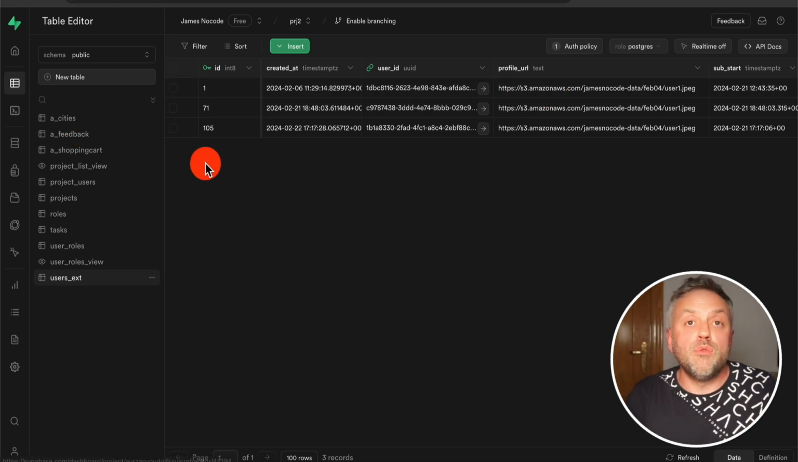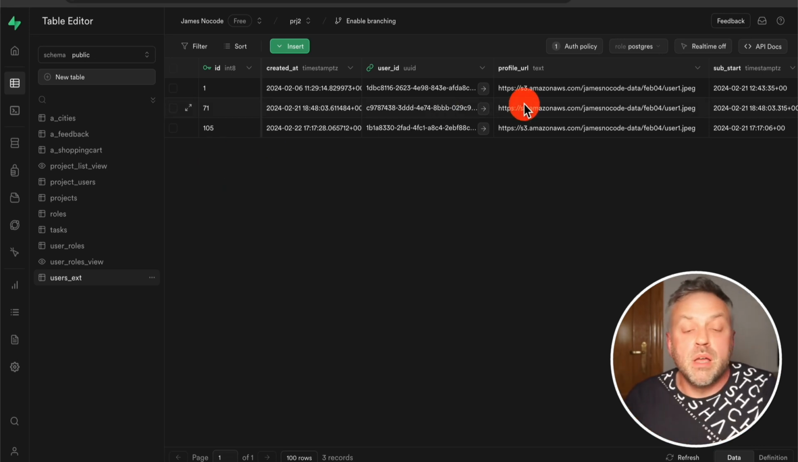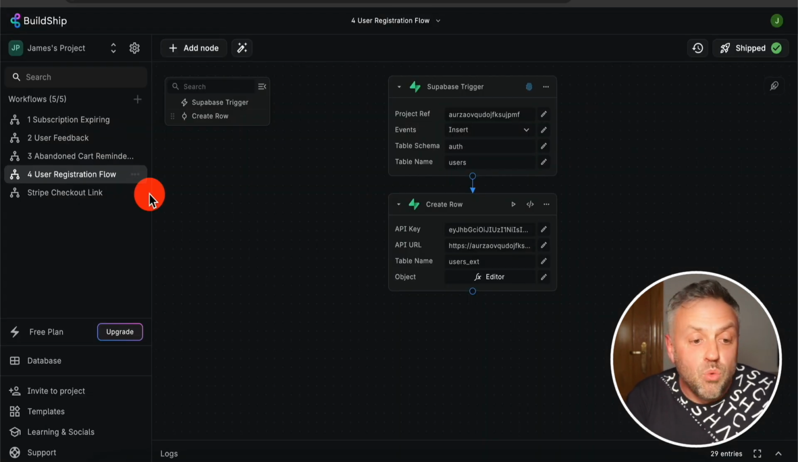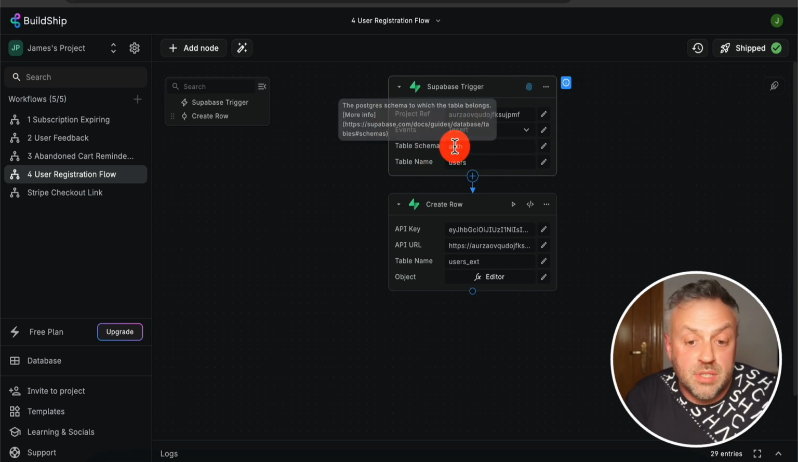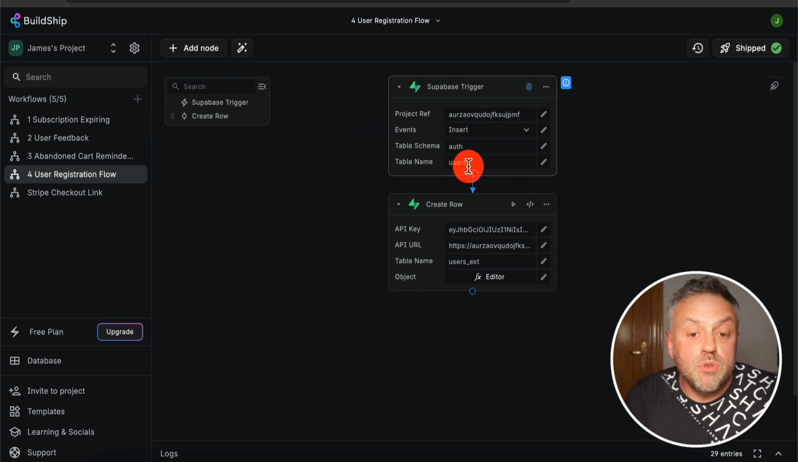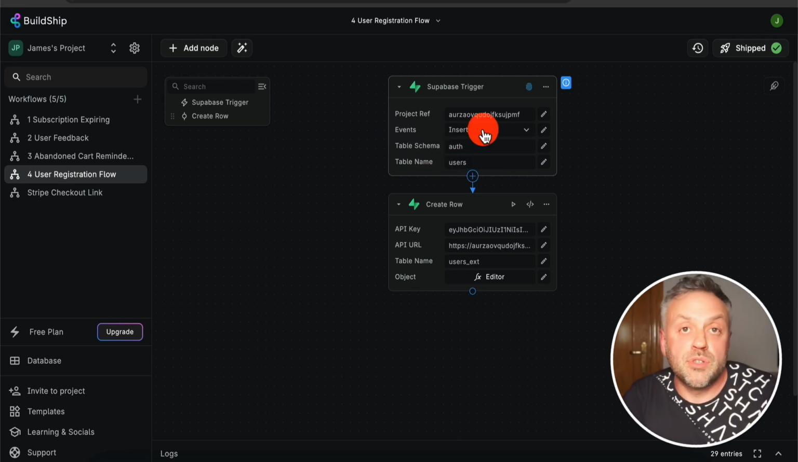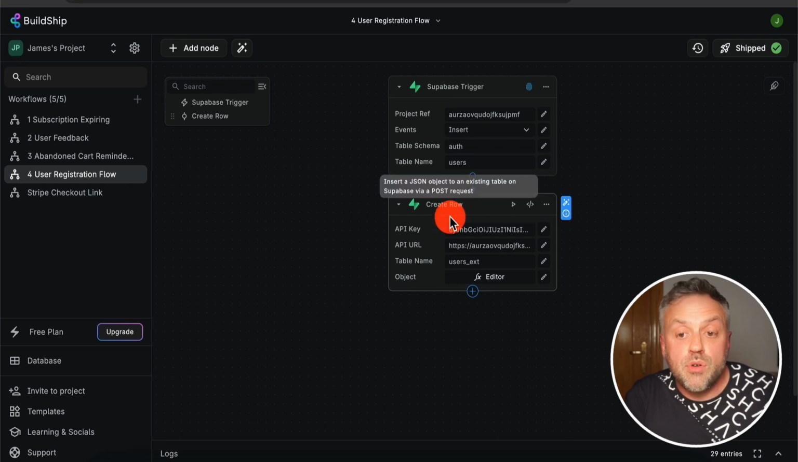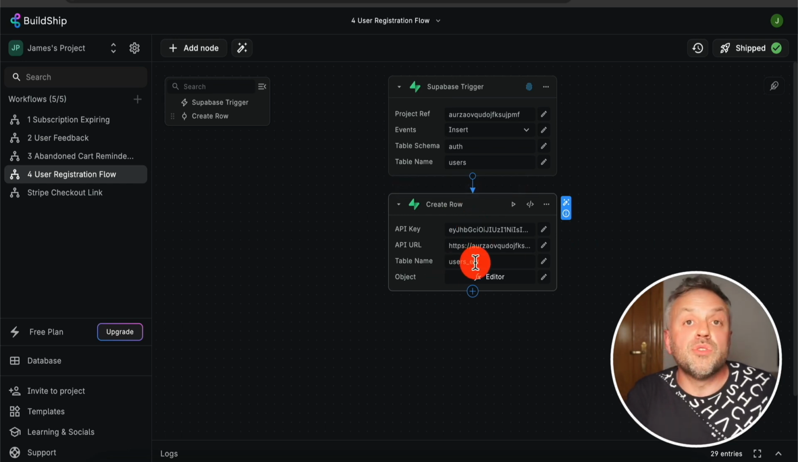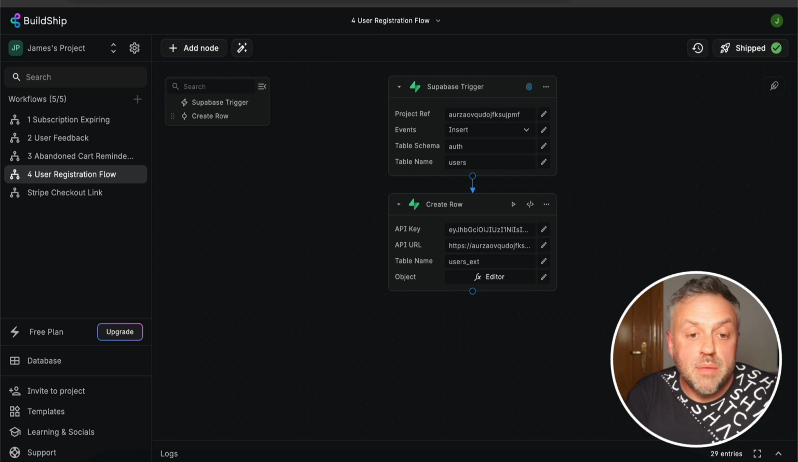There's no need for you to have a record there and then go here and create it manually or create it some other way. You want to have a record here created automatically, and that is exactly what this flow does. We have a Supabase trigger on insert for our schema auth and table name user. So anytime a new user is created manually or a new user is registered, this is going to be triggered. And what we're going to do is create a new row in this users extension table. Okay, so let me show you how this works.